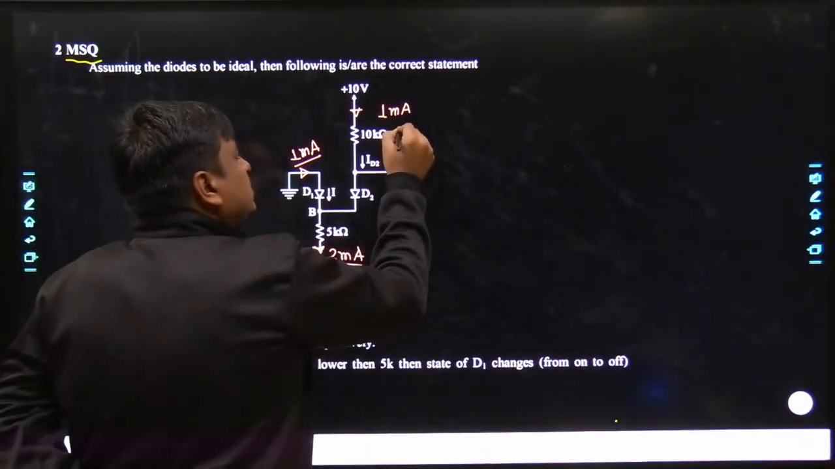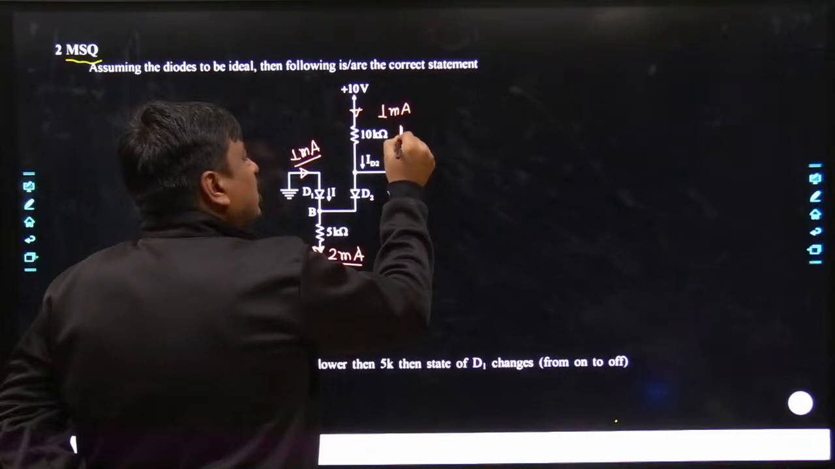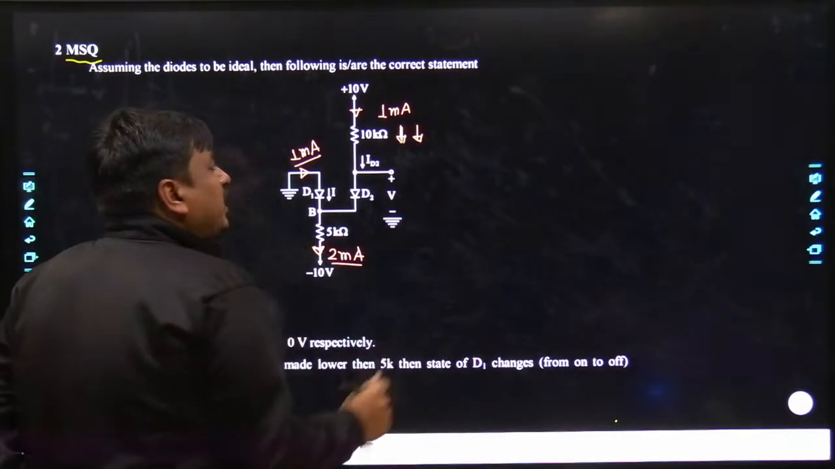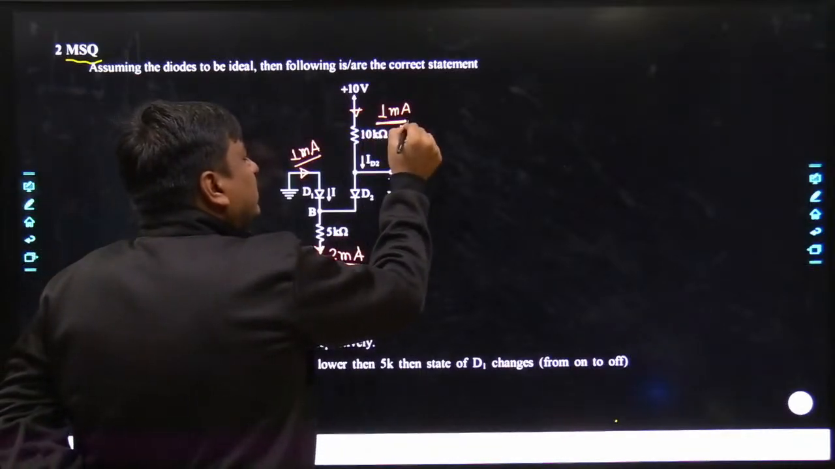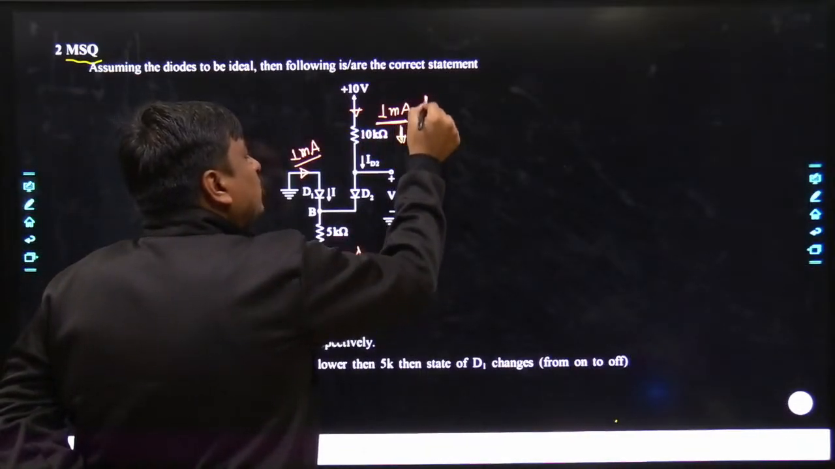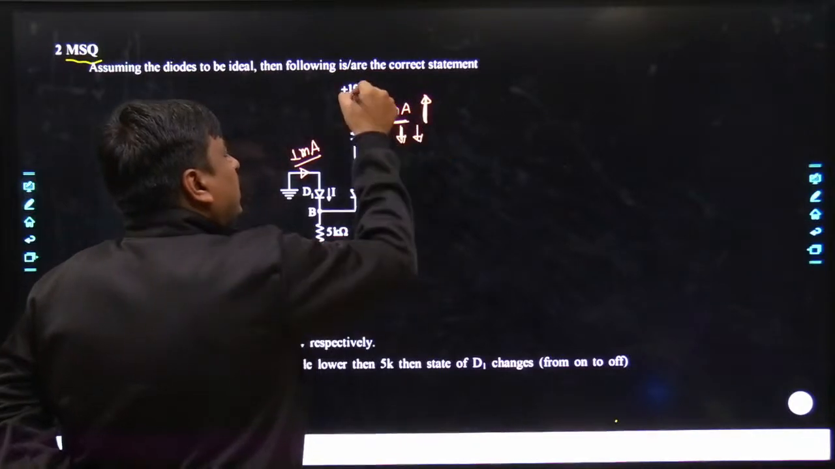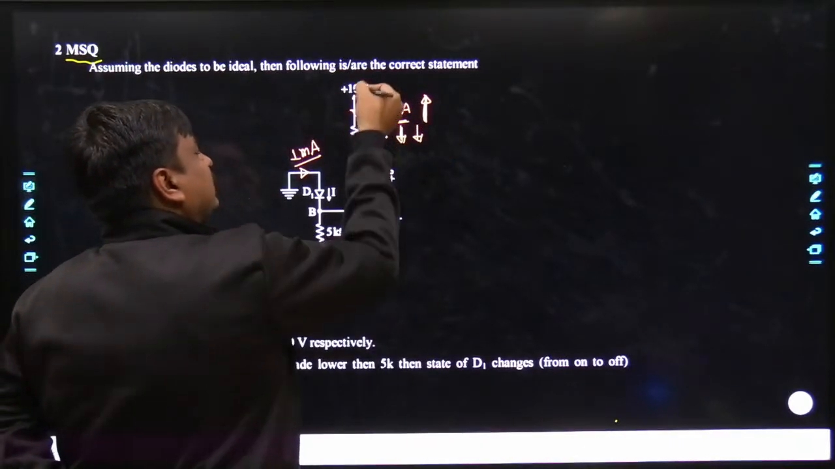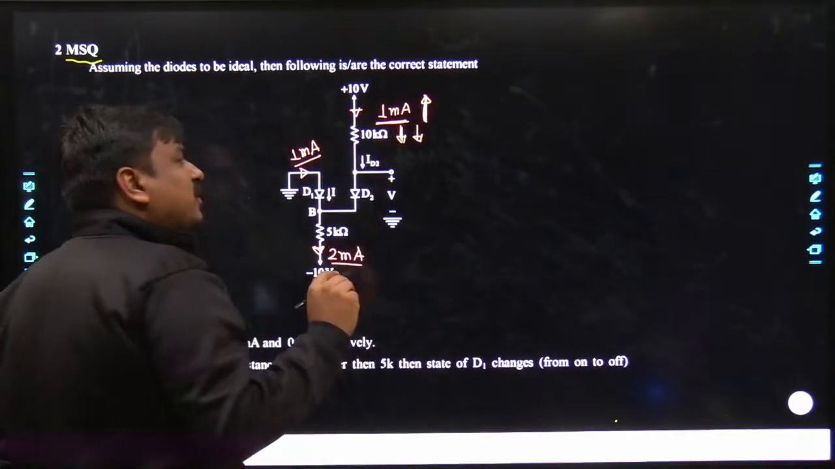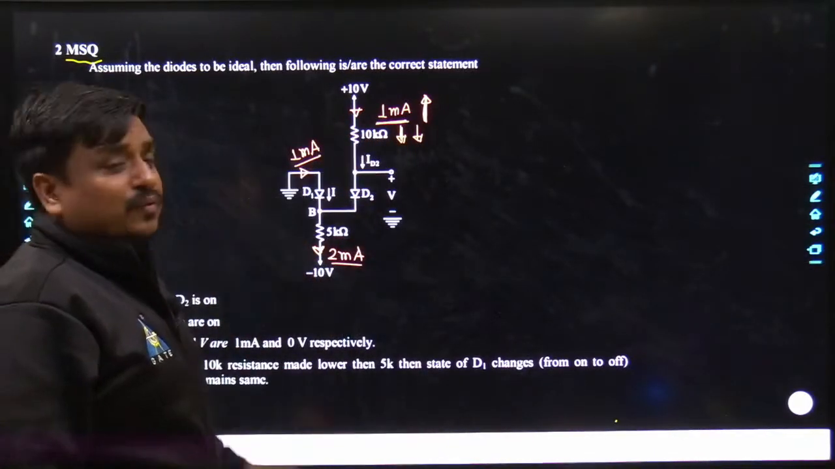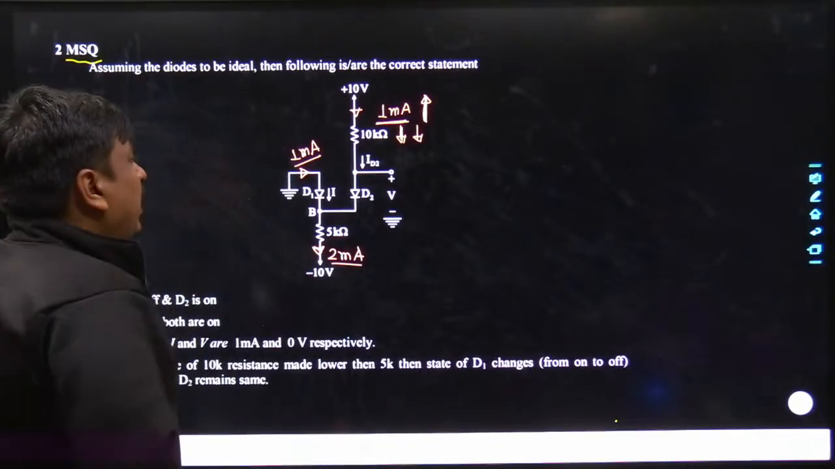I have given a condition that the 10 kilo is continuously lowered. Keep in mind, if the 10 kilo is continuously lowered, definitely the direction would remain the same, but the magnitude would keep increasing. Why? The current flowing across the 10 kilo is 10 minus 0 divided by the value of the resistance. If the value of the resistance is decreasing, this amount of current would increase.